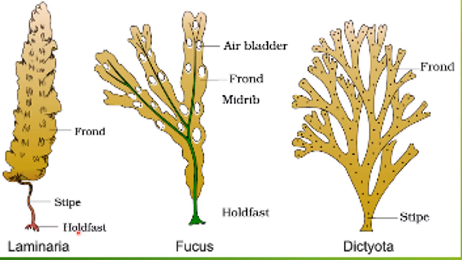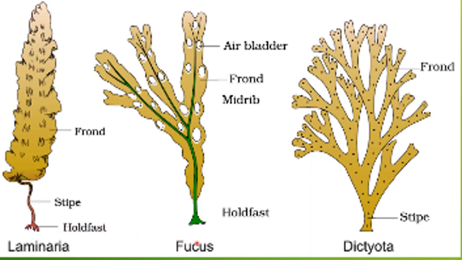So these are three different parts of the Laminaria. The body is divided into three parts: the leaf-like frond, the stalk-like stipe, and the structure to attach with the substratum, that is called holdfast.